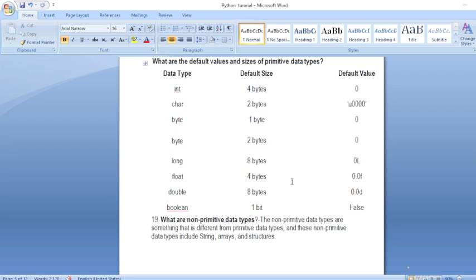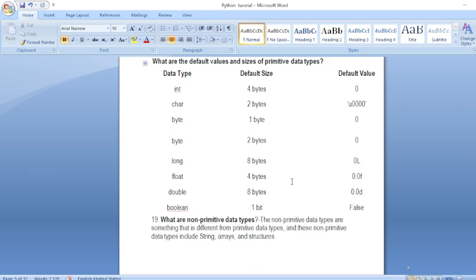Next, non-primitive data types are those data types which are user-defined, created by the software developer, but without primitive data types we cannot create a non-primitive data type.